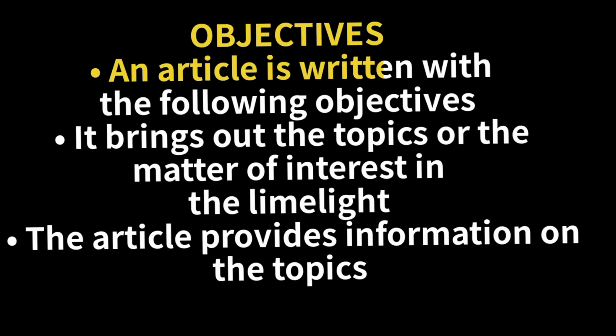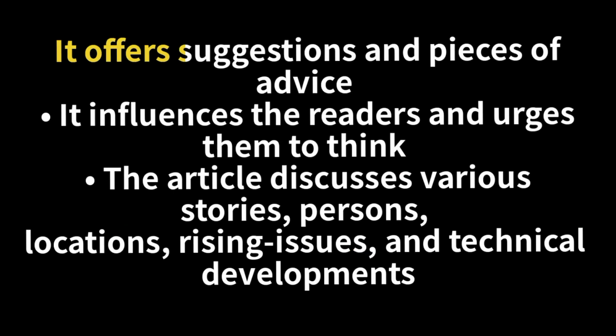Objectives. An article is written for the following objectives. It brings out a topic or a matter of interest into the limelight. It provides information on the topic. It offers suggestions and pieces of advice. It influences the readers and urges them to think. An article discusses various stories, persons, locations, rising issues and technical developments. Current issues, problems faced by the world, etc.